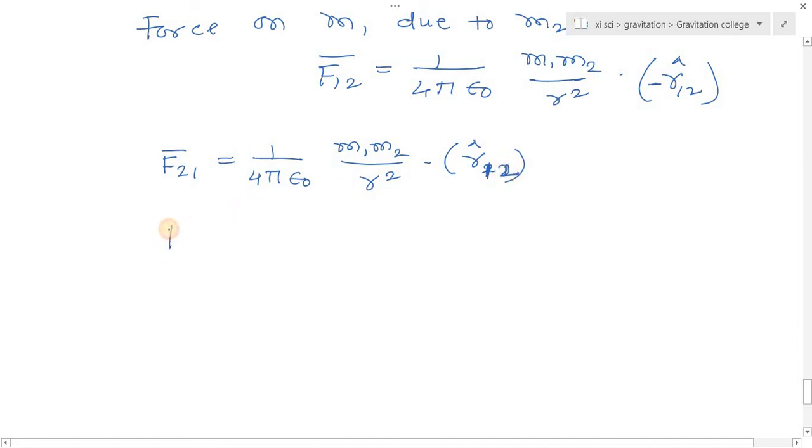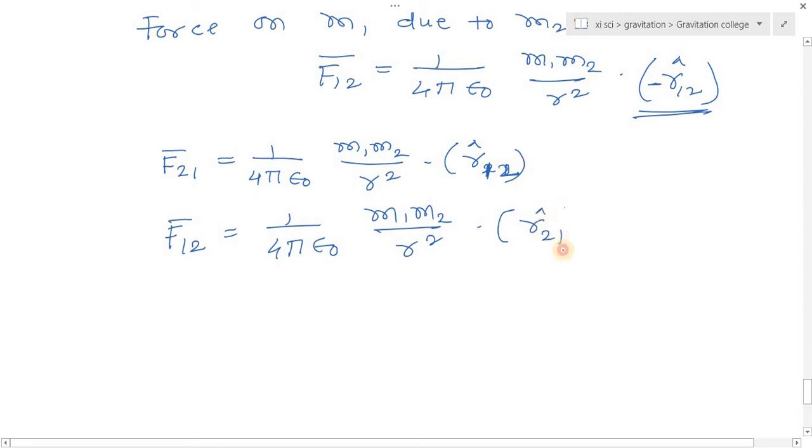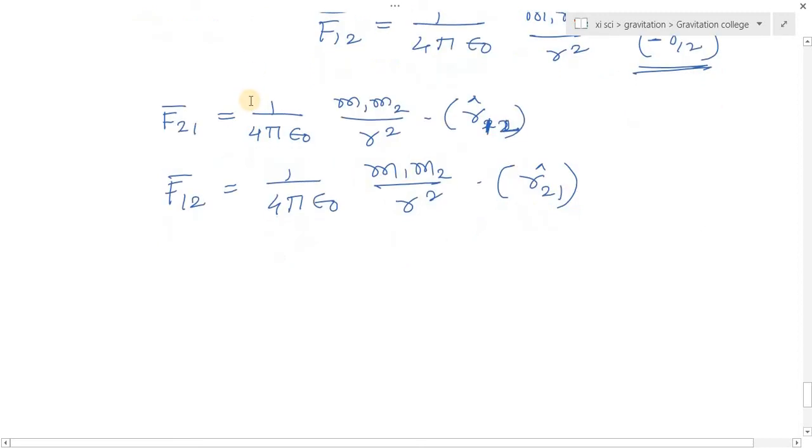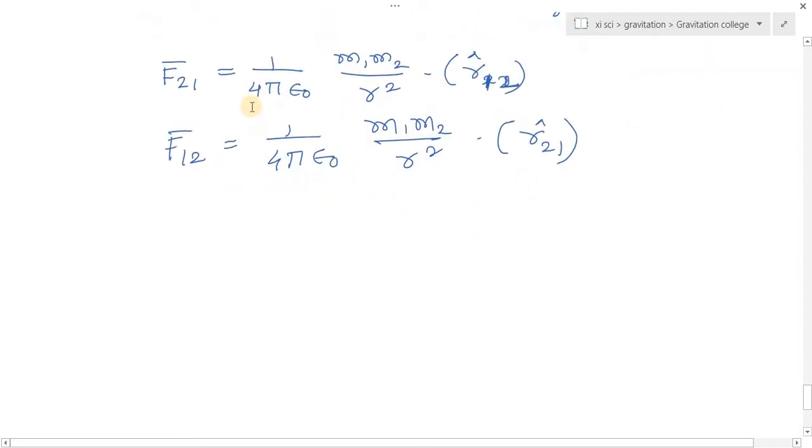If I write the formula for F12 bar, then it is 1 upon 4 pi epsilon 0 M1 M2 upon R square. Then here, this is negative, so if I write it positive, then R21 cap. So this is also the formula for Newton's law of gravitation, but in vector form.